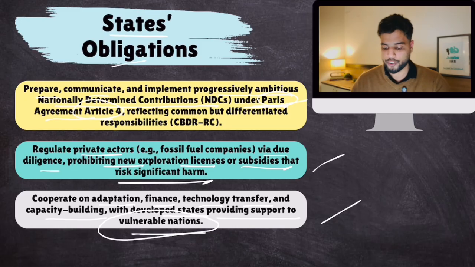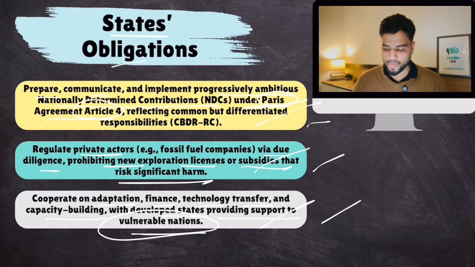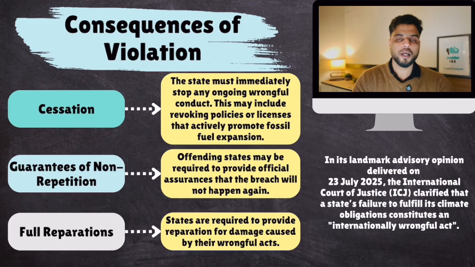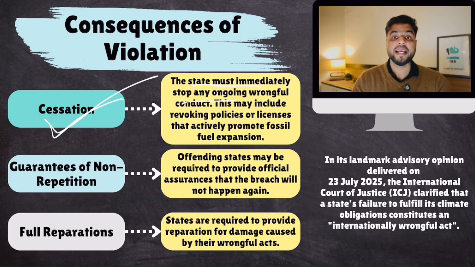These are the obligations. Now, what would happen? ICJ also clarified what would happen if states do not fulfill these legal obligations. Well, these are the consequences. First of all, a case can be filed in ICJ against that state, and ICJ can ask the state to stop its actions which are polluting the environment. So, cessation. Then ICJ can demand a guarantee of non-repetition, that you won't repeat this action of polluting the environment.